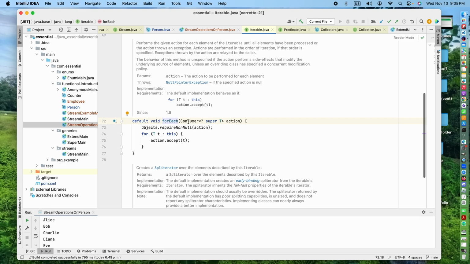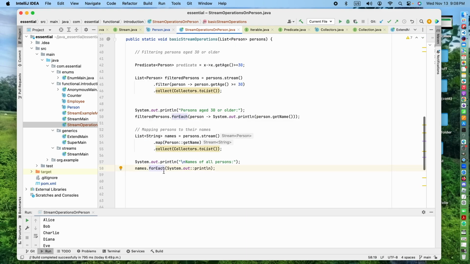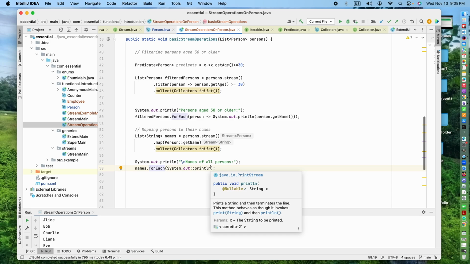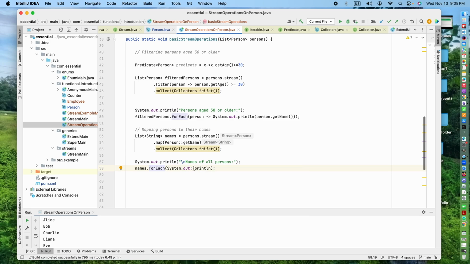A consumer means it consumes, it doesn't return anything. So here it is not returning anything, it's consuming. Here also look at the method reference, because with System.out I'm just calling a method, that's why you directly call it with the method reference.